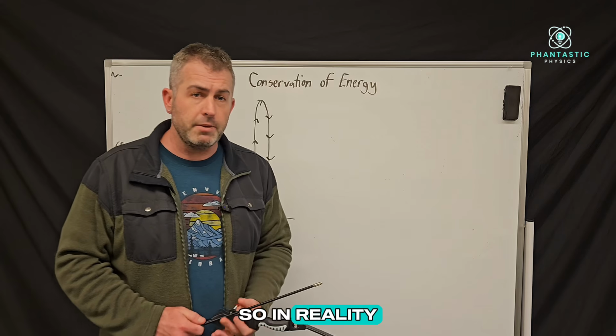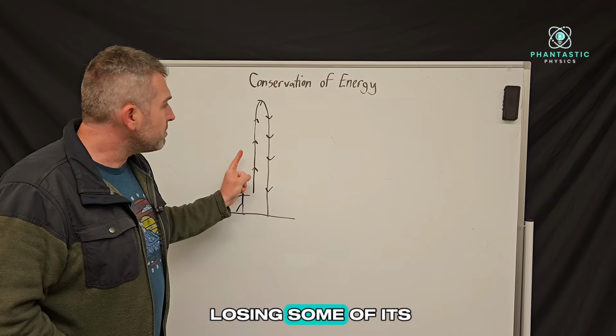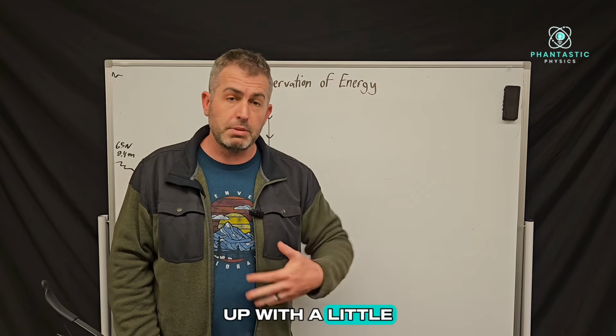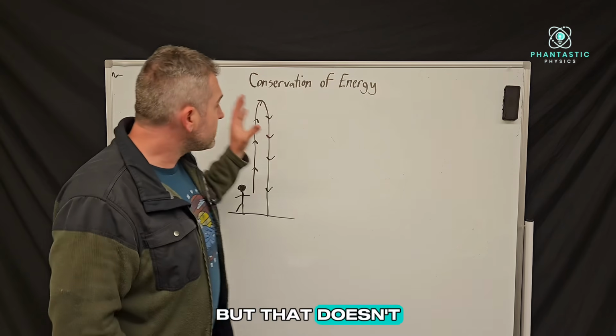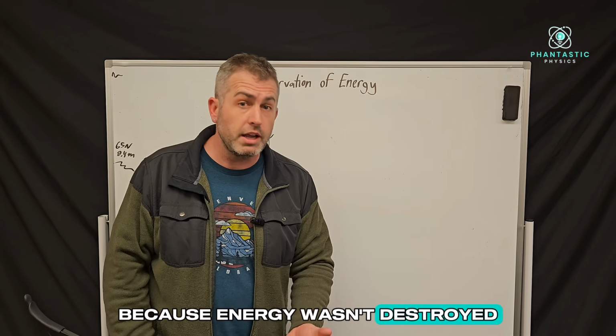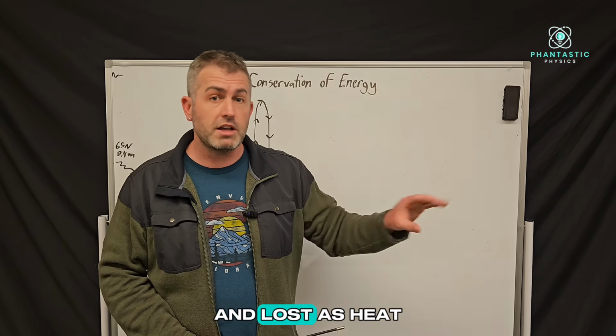So in reality, if this arrow started with 1,000 joules of energy, it's going to be losing some of its mechanical energy all the way throughout this process, and it will end up with a little bit less than it started with. But that doesn't violate the law of conservation of energy, because energy wasn't destroyed. It's just that some of the arrow's energy was converted into thermal energy and lost as heat.